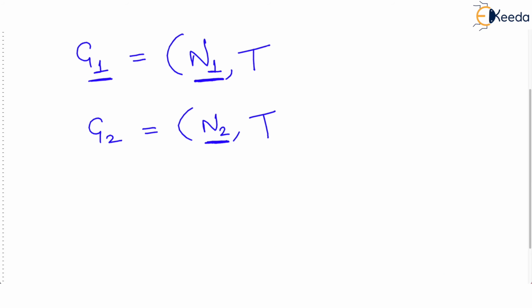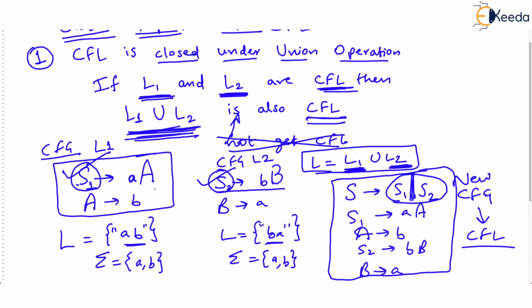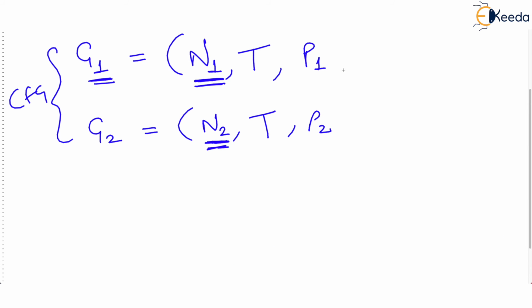So coming back to our discussion, this G1 may have its own non-terminals, and this G2 too; both are CFGs, remember. Both will have their own non-terminals, but both will have the same terminals, and each will have different productions. Just as you saw that the first CFG over here had its own productions and the second CFG over here had its own productions. Correct? The productions may not be the same, obviously. And finally, S1 is the start symbol of G1 and S2 is the start symbol of G2.